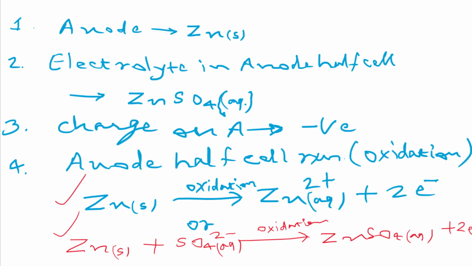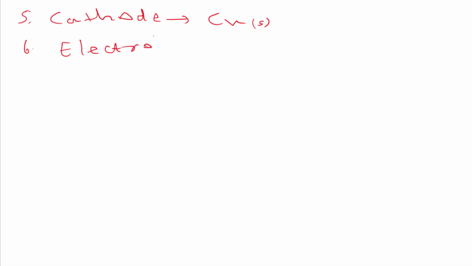Point number 5, here we have written about the anode. Now we are talking about the cathode. So which species is forming the cathode for this cell? It is copper solid. Great. Then what is the electrolyte in the cathode of the cell? Copper sulfate aqueous solution. Great.